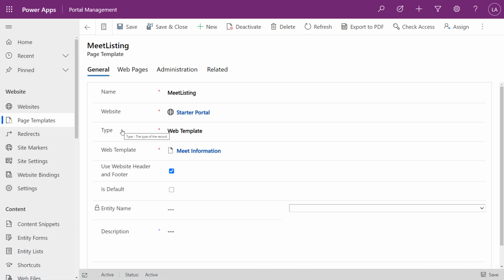This was kind of a throwback to the old ADX Studio days where we were on using our own servers, and we could create our own ASPX templates. We can no longer do that with the online portal, so we have to point to web templates, but there are some legacy pages that are still pointing to some of those out-of-the-box ASPX templates. So don't get too hung up on that. We do have to create that page template, and then once we do, we're going to be able to edit our template directly in the Portal Studio.